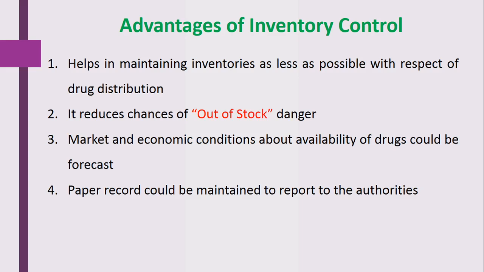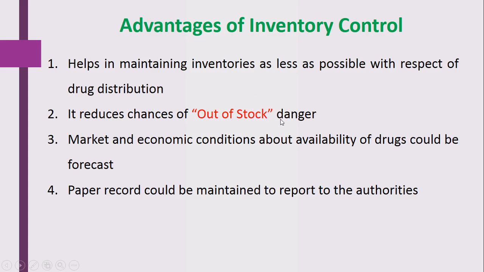It also reduces the chances of out of stock danger. Out of stock means that particular material or medicine is not available in the pharmacy, and then there is a label, that is, out of stock label.